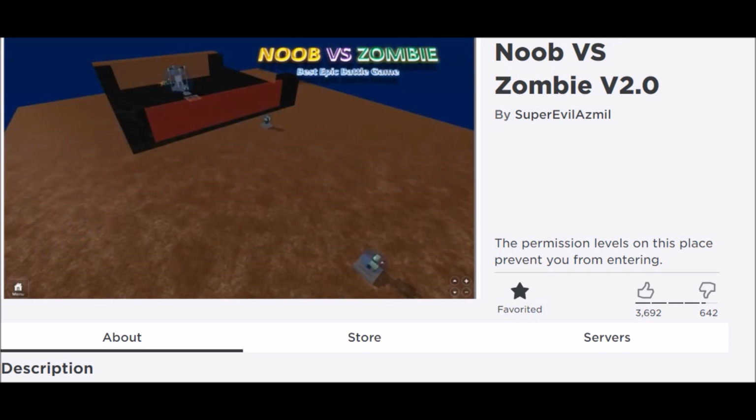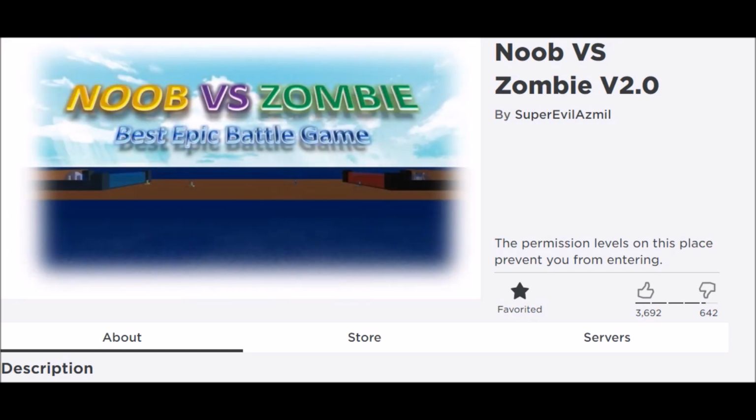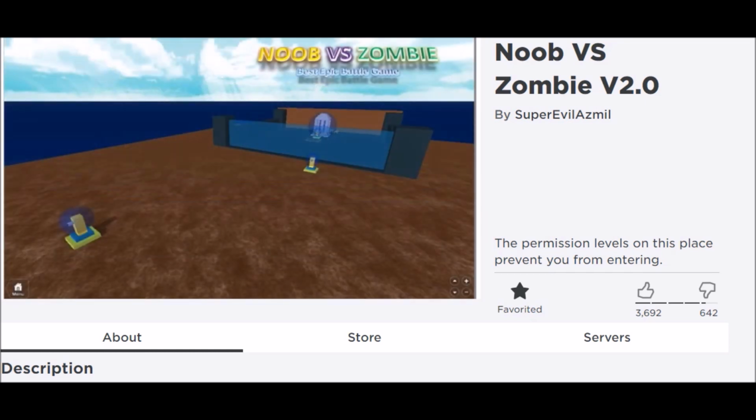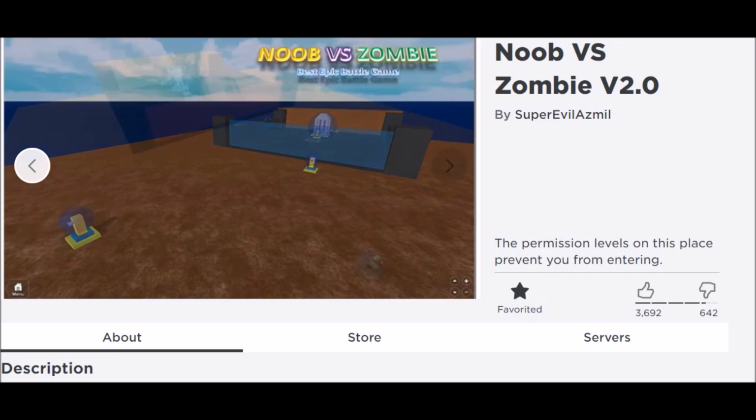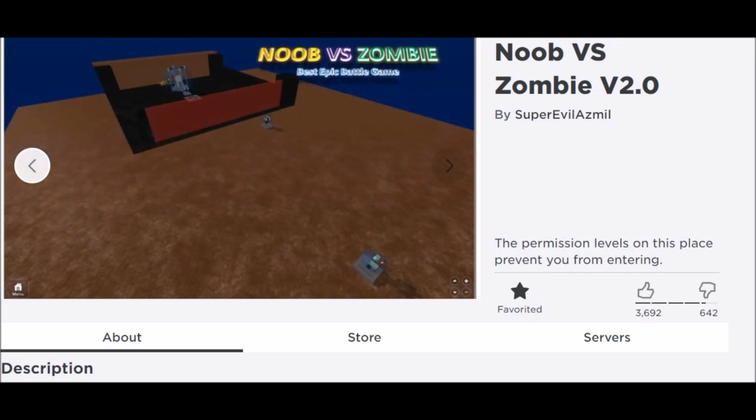You would be either a noob or a zombie, and you would have your own army backing you up as you went on to try and take down the other team's base. So basically, there was Town Hall, which is actually right there. That's Town Hall owned by the Noobs. And there would be the Brotherhood of Scythe, which is right there, that was owned by the zombies. Now, the goal was to take out the opposing team's thing. So for the zombie, you have to take out Town Hall. For the Noobs, you have to take out the Brotherhood of Scythe.